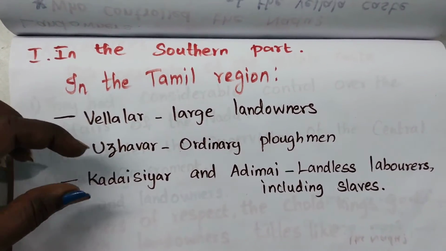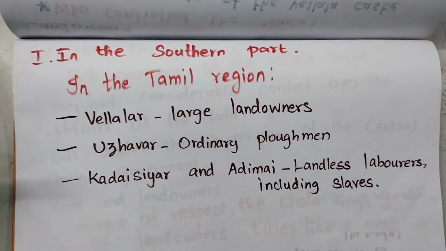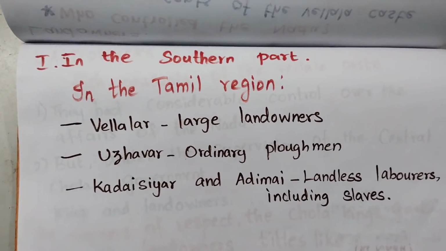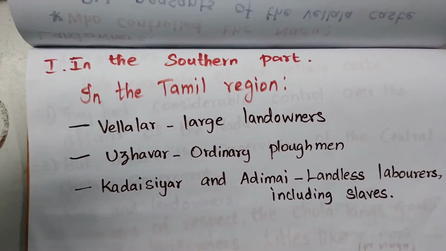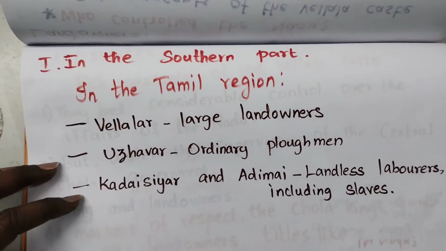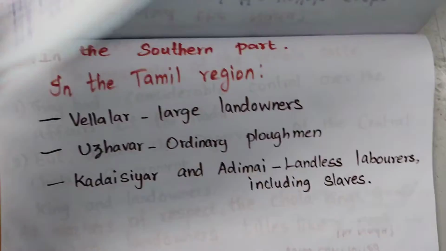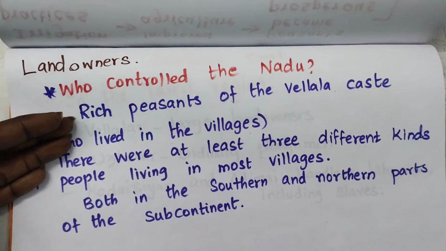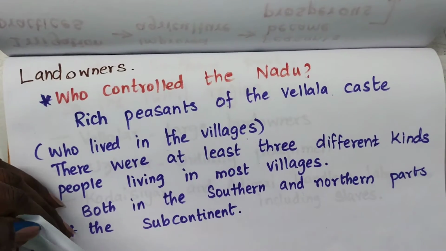And next is Kadaisiyar, and we tell it as Adime. So in Tamil we know Adime means what? They are treated as slaves. They won't have anything else, so they become laborers, and they are called slaves. So these 3 different kinds of people were living in each and every village in the southern part, and in the northern part it will be something different.